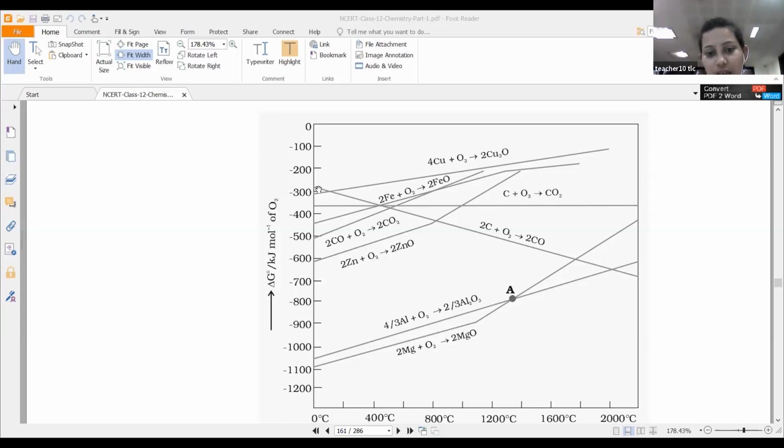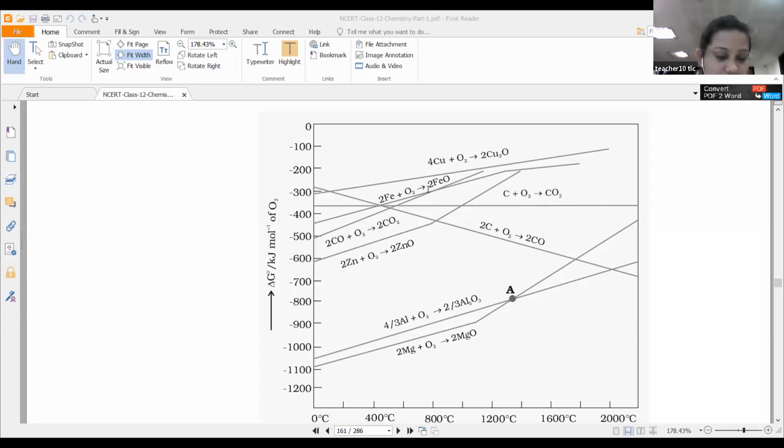One is, I can see from this diagram, this graph. What is this graph? Here delta G goes on decreasing. That is nothing but the carbon line, correct? Therefore, I can use carbon as a reducing agent. There is no confusion because its delta G value goes on decreasing, and decreasing means it will be more stable. Then students, I can also use the carbon monoxide line because it intercrosses here.